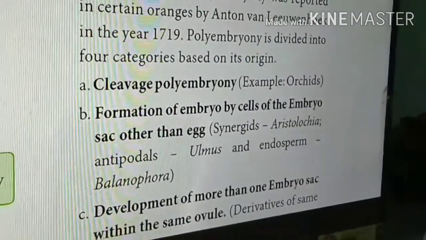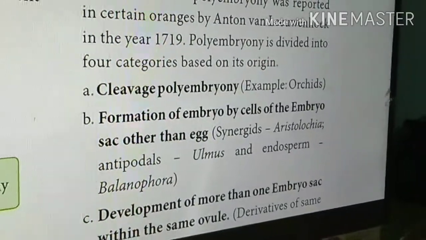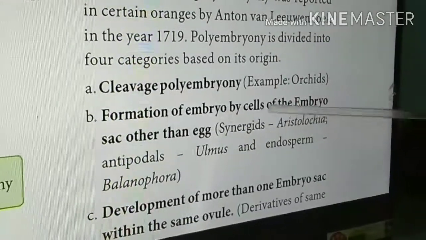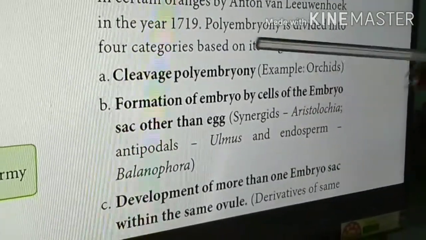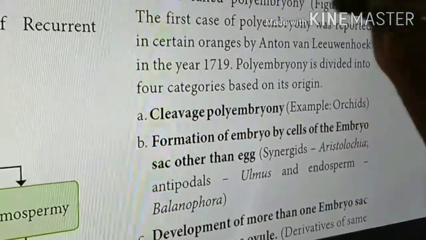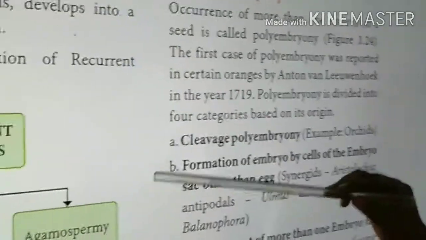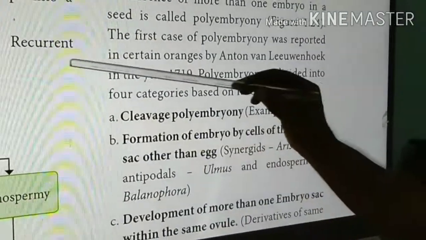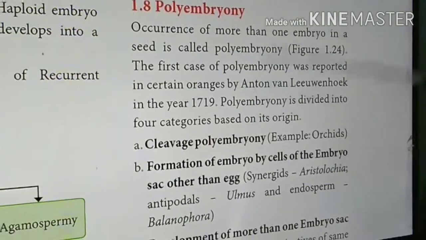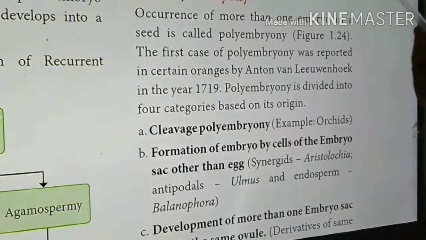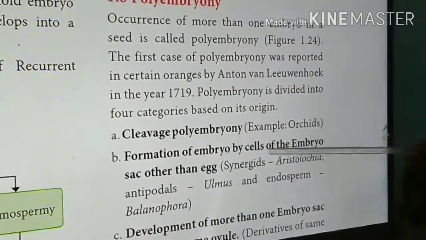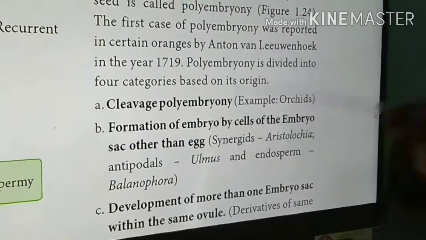In orchids, in temperate forest, this will be available. The next one is the formation of embryo by cells of the embryo sac other than the egg. We have seen inside the embryo sac, the egg is there, synergids are there, polar nuclei are there, then antipodals are there. Except the egg cell, if the synergids, polar nuclei, as well as the antipodals produce embryos, each and every one develops into an embryo. If embryos are formed in such numbers, then this polyembryony takes place from cells other than the egg cell.